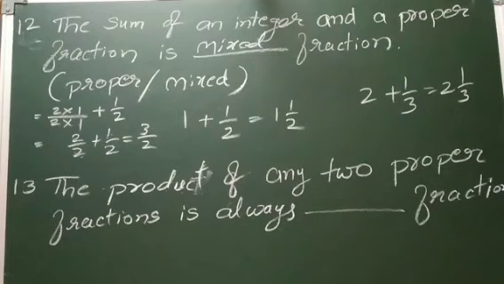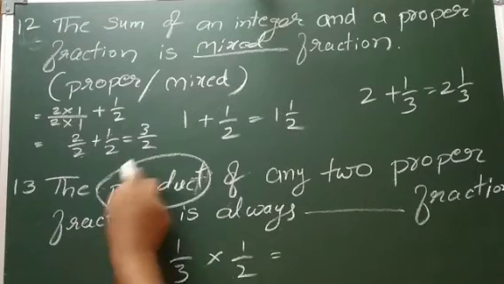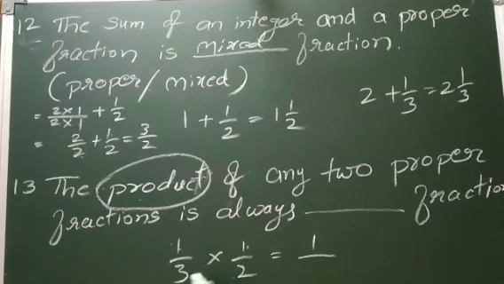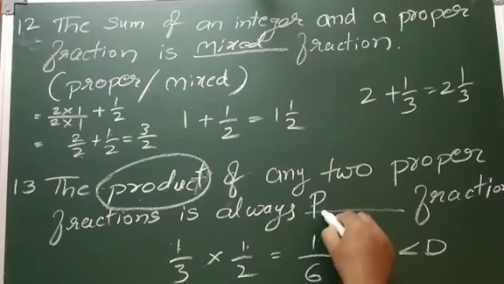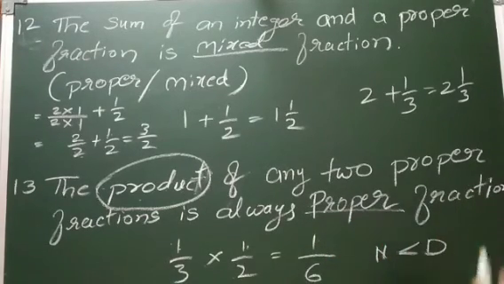Thirteenth question. The product of any two proper fractions is always dash fraction. Proper fraction means, see, 1 by 3, 1 by 2. Numerator is less than the denominator. So both are proper fractions. Multiplication, so product. Product means multiplication. 1 into 1 is 1, 3 into 2 is 6. See, numerator is less than the denominator, so it is a proper fraction.